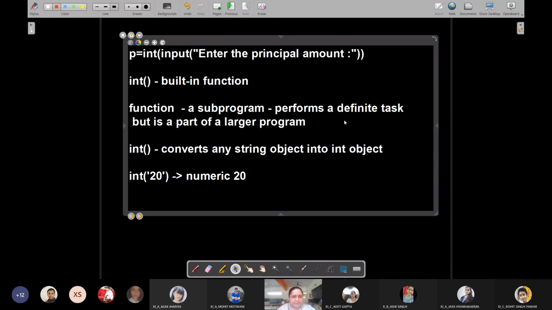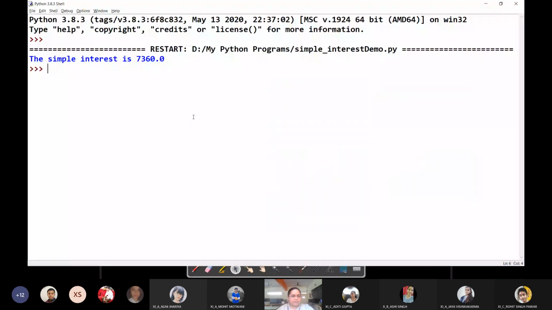Let's see an example on the Python shell. Suppose I write int of 20. It returns the numeric 20. If I write int 20 plus 5, it will give you 25.